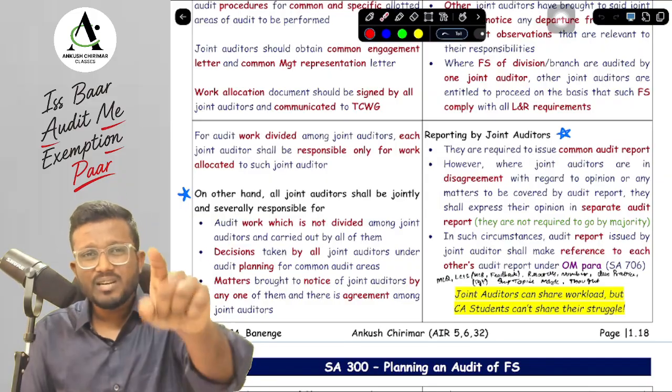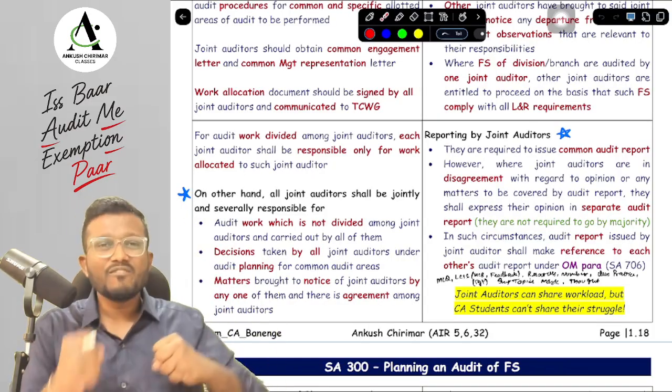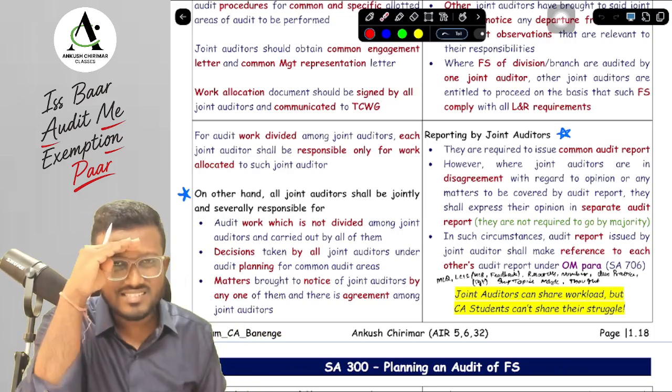So yes, if you're promising me that you will give your 100%, then please write it down. I will become a chartered accountant. This time we will get exemption in audit. Please keep me in your prayers. Thank you. Bye-bye.